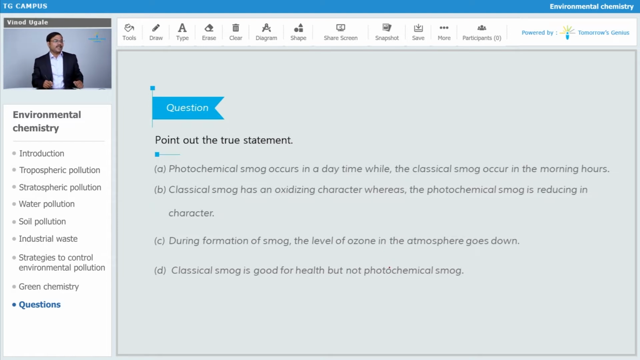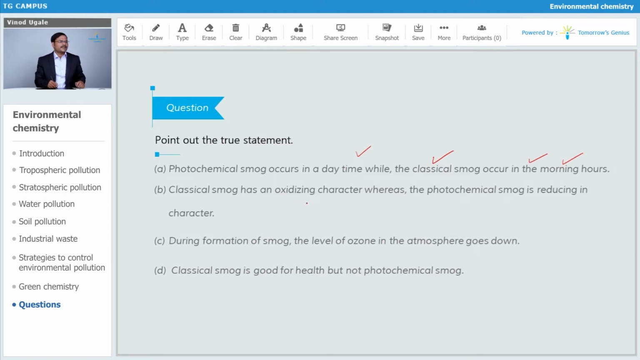So what is the first line? Photochemical smog occurs in the daytime, correct? The classical smog occurs in the morning hours, it is correct, and they are telling us to point out the true statement. We have seen photochemical smog is produced in the daytime when it is sunny and warm, and classical smog is produced in the morning hours in cool atmosphere.